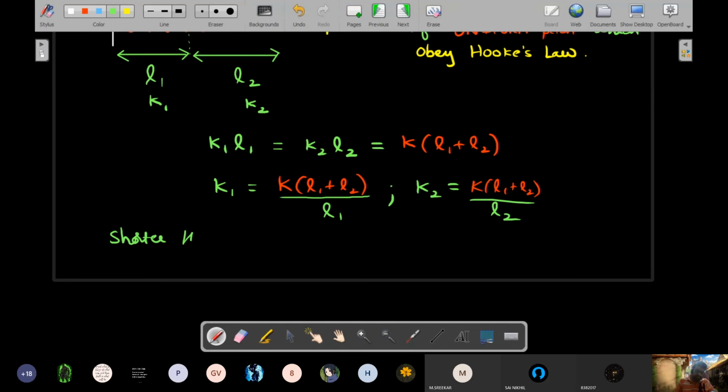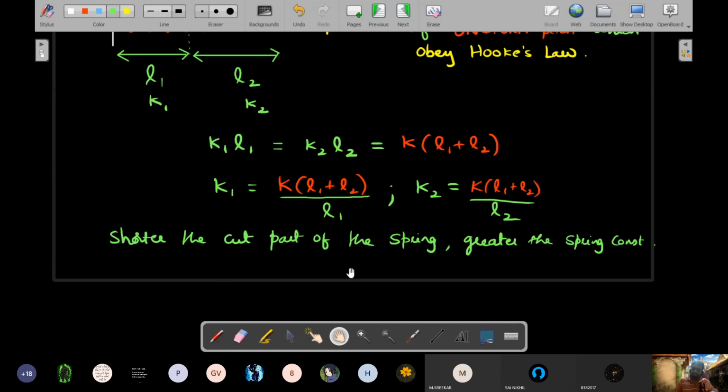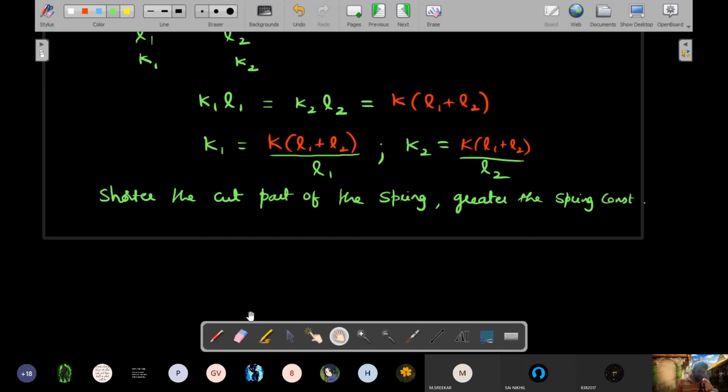Shorter the cut part of the spring, greater the spring constant. Okay, right. Now you can reverse this logic in your mind.